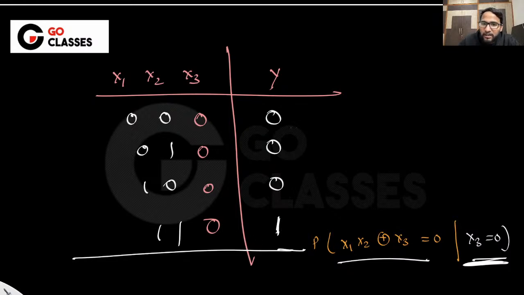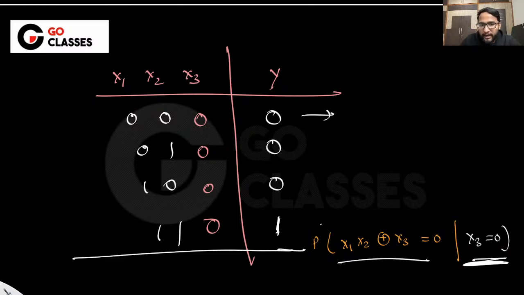So now they are asking what is the probability that y is 0? So basically it is 3 out of the 4 possibilities, right? Even though it is a reduced domain, you don't worry about it. Or maybe you can just sum all the probabilities here. So the probability of this row, where y equal to 0, is actually 1 by 2 into 1 by 2 into 1 by 2. Okay. Tell me what is the probability of this row?